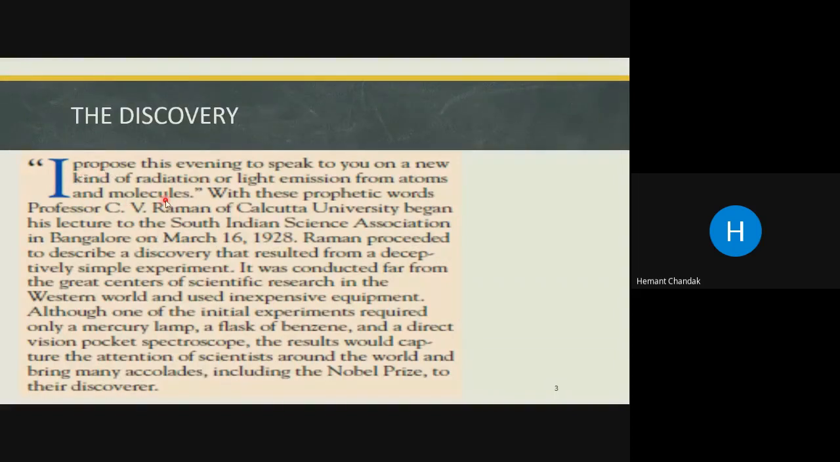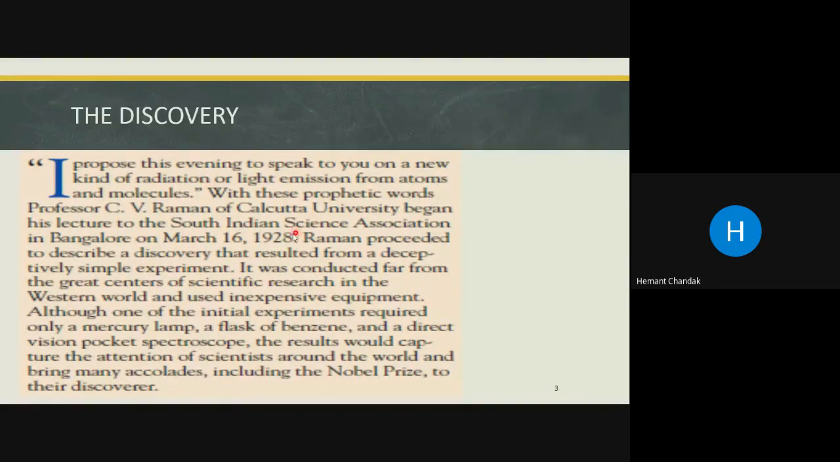This is a statement by Sir C.V. Raman, which he gave during the South Indian Science Association in Bangalore on 16th of March 1928. What were his words? I propose this evening to speak to you on a new kind of radiation, or a light emission from the atoms and the molecule. A new kind of radiation, that was the key phrase that attracted the attention of the participants present in that conference.